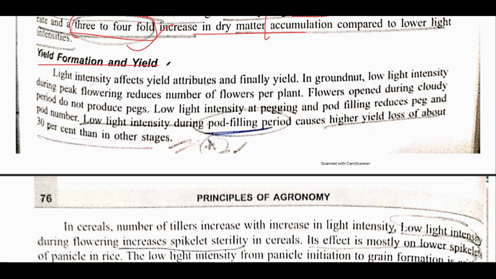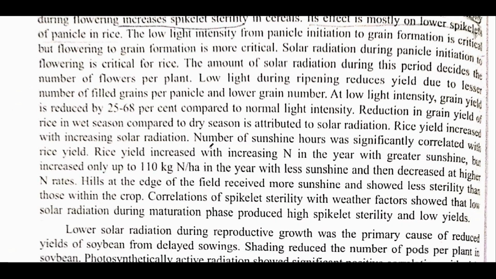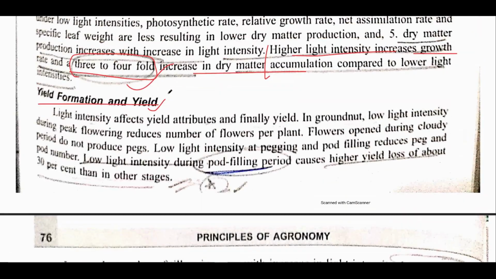See, in case of yield and formation of yield, there are various critical periods that are being given in this paragraph. The important thing, just a basic thumb rule, is that you remember all the critical stages of crops, that is the irrigation stages of the crops. For example, in wheat it is CRI, in rice it is the panicle initiation stage and flowering stage, booting stage, and in maize silking and tasseling. See, all these sensitive or critical stages are also sensitive towards light intensities. Like for example in groundnut, pod filling stage is very important.